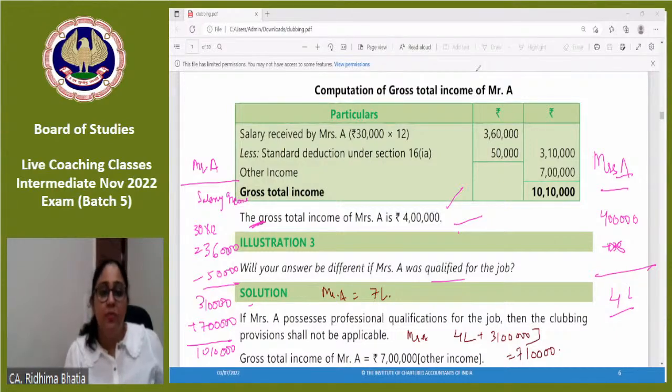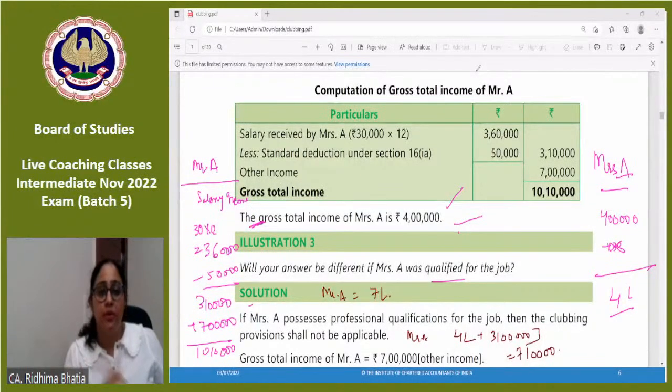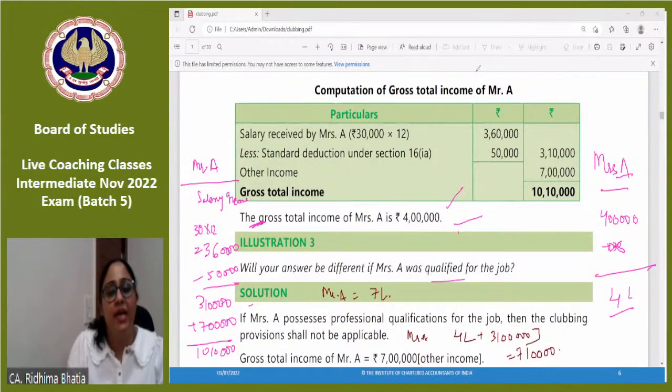The idea of clubbing is to catch hold of such transactions where a person is not rightfully reducing the tax burden. The first thing I said in the class today was that these are not smart tax planning techniques. These are tax evading techniques. That's why clubbing happens. If you want to reduce the tax burden, make investments, make tax saving investments. The government will rightfully allow you to have the tax benefit.